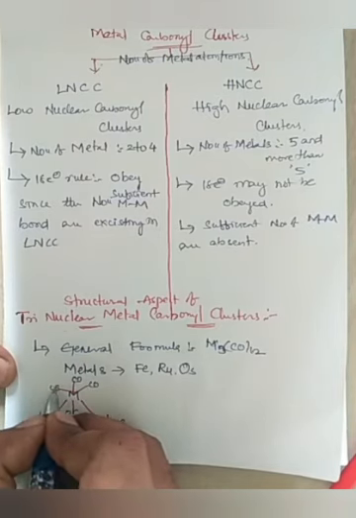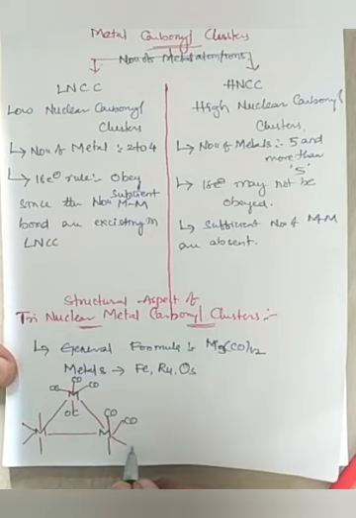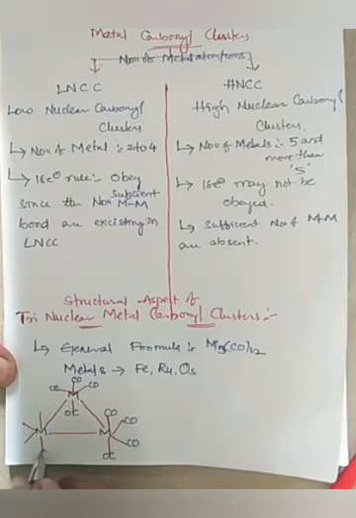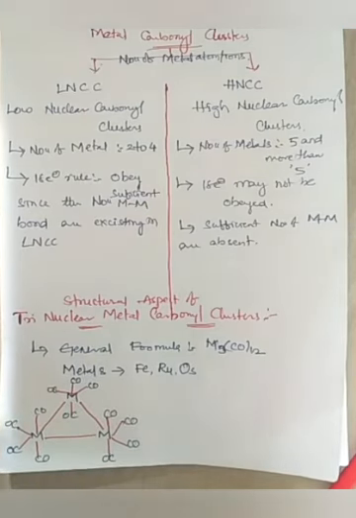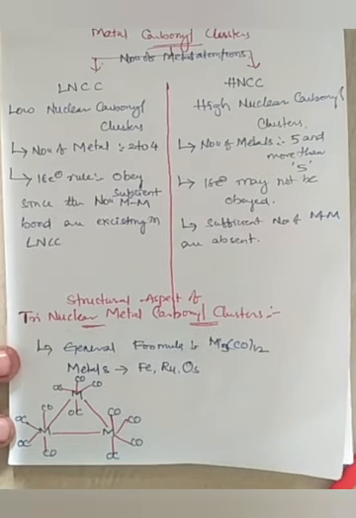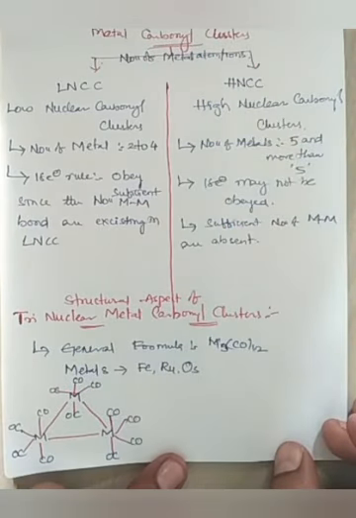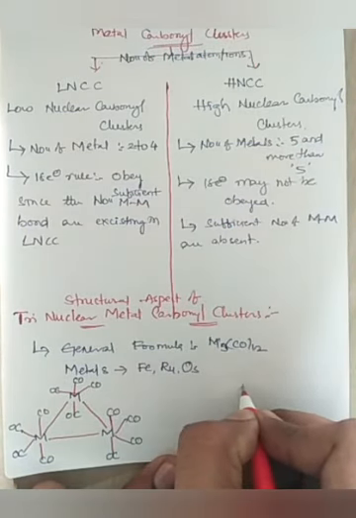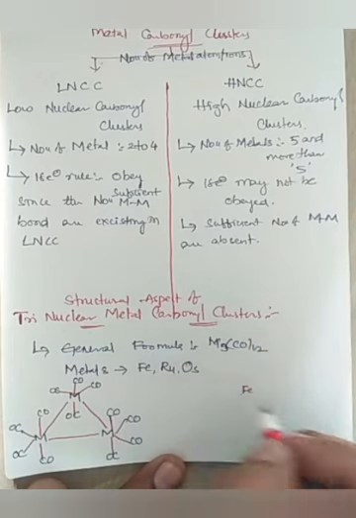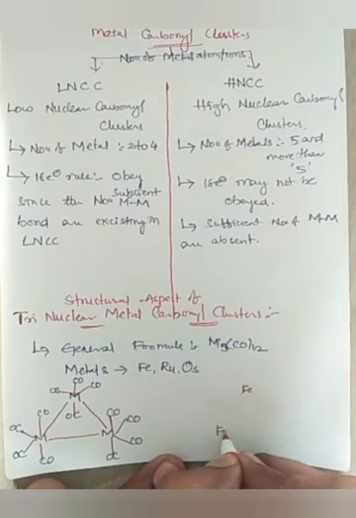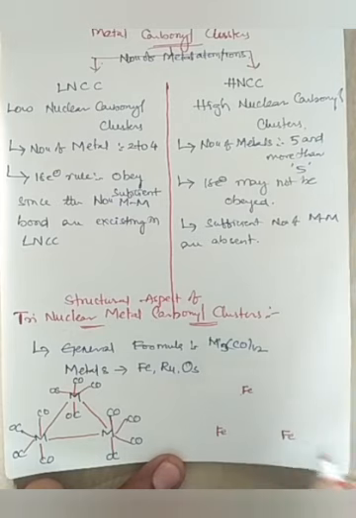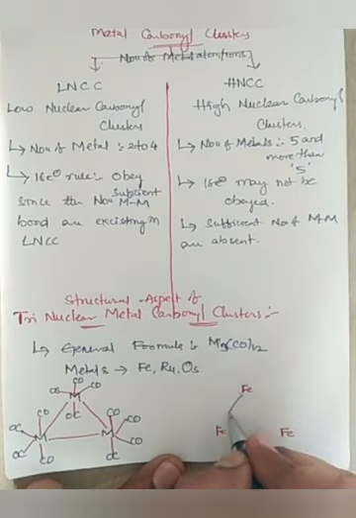Three metal ions are bonded to each other with three metal to metal bonds, and the 12 carbonyl ligands are terminally bonded to the metals. This is the general structure. When it comes to the iron structure, dodecacarbonyl iron, it has a slight deviation from the general structure.